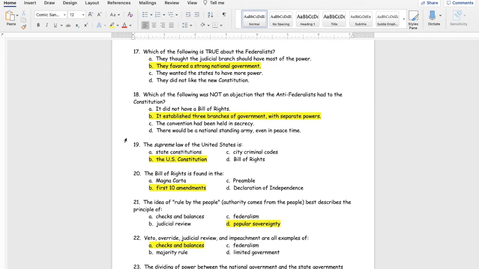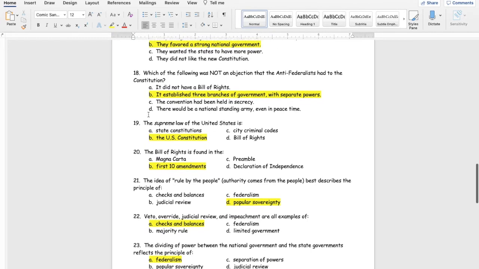Number 18, which of the following was not an objection that the Anti-Federalists had to the Constitution? Well, they did not like that it didn't have a Bill of Rights. They didn't like that it was held in secrecy, or the fact that there would be a standing army. So, B is our only acceptable answer, that it established 3 branches of government with separate powers.